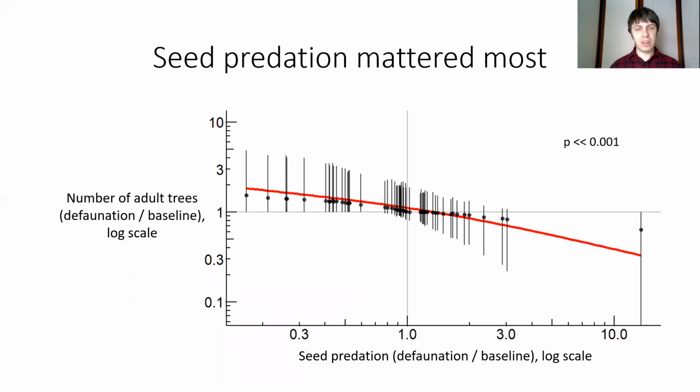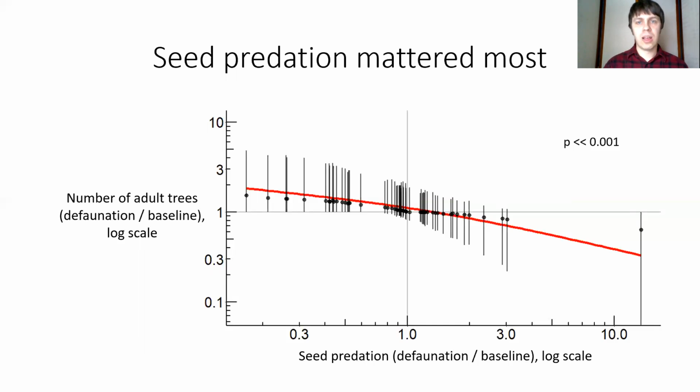So for example, in this graph here, we can see on the x-axis change in seed predation. If it's less than 1, that means that defaunation decreased seed predation. If it's greater than 1, that means that defaunation increased seed predation. On the y-axis, we can see that if it's less than 1, defaunation decreased the population. Greater than 1, defaunation increased the population. So we see on the left side, when seed predation goes down, populations benefit. When seed predation goes up, populations suffer.